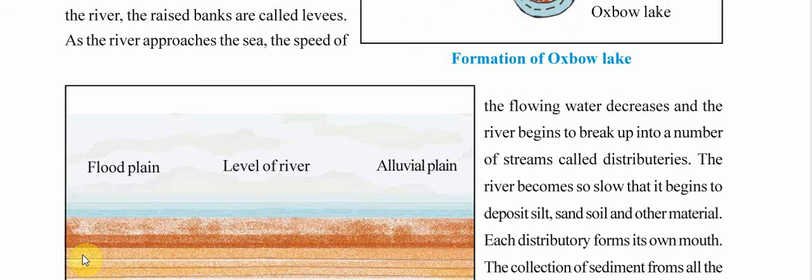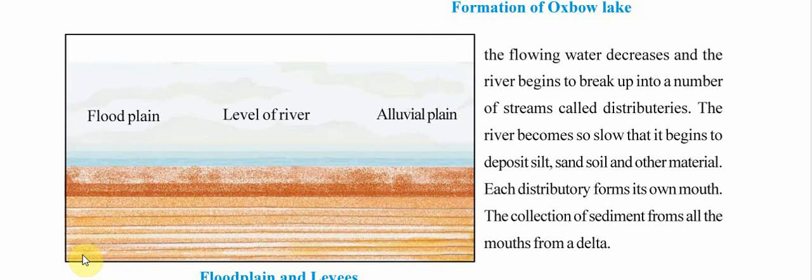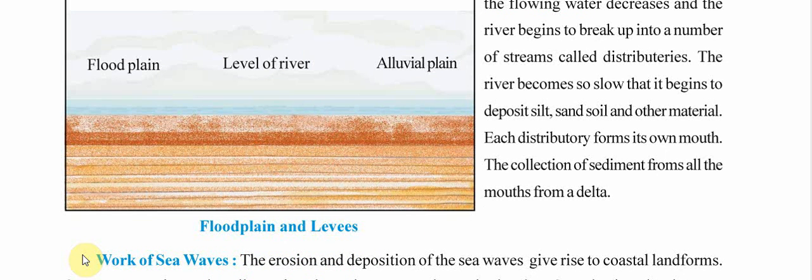The river becomes so slow that it begins to deposit silt, sand, soil, and other material. Between these distributaries, you will find the soil which gets deposited because the river is flowing slowly. It cannot carry all these materials with it. Each distributary forms its own mouth. Mouth is the region where it meets the sea. The collection of sediment from all the mouths forms a delta.